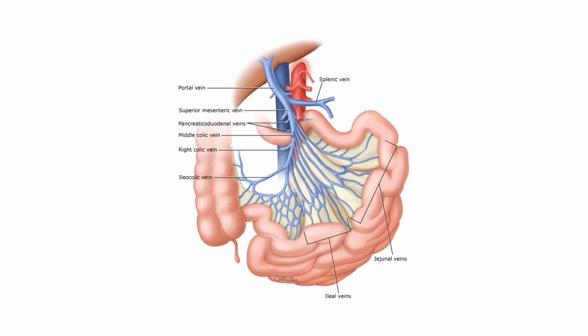So now we're looking at veins carrying deoxygenated blood. Here you can see the pancreatic duodenal veins carrying deoxygenated blood back from the duodenum. Here you can see the jejunal veins carrying deoxygenated blood back from the jejunum. Here you can see the ileal veins carrying deoxygenated blood back from the ileum, and they are all going to merge and form the mesenteric vein, which is going to carry the deoxygenated blood ultimately to the liver.